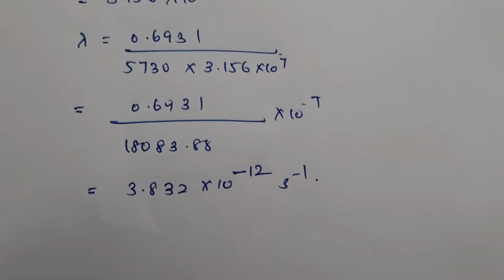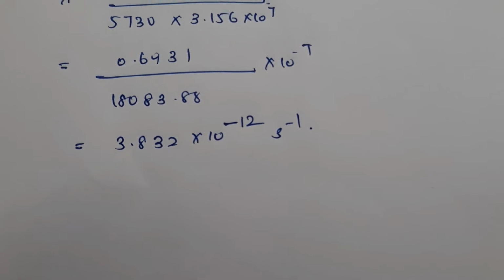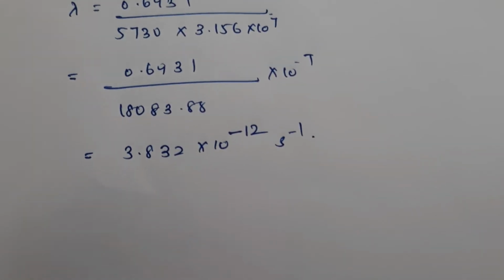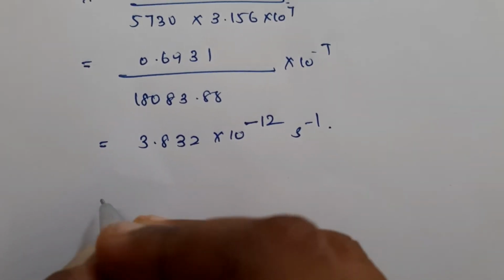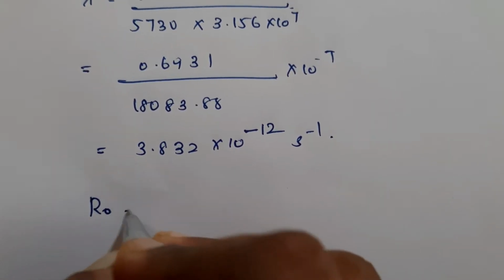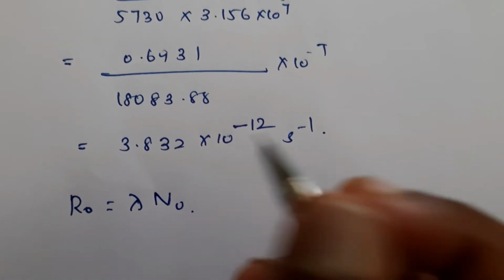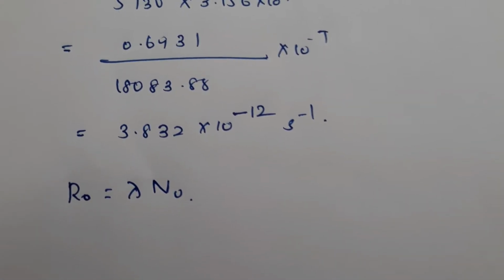Now, to find out the value of R0, we are going to use the equation R0 is equal to lambda into N0. But N0 you don't know. We know only lambda.